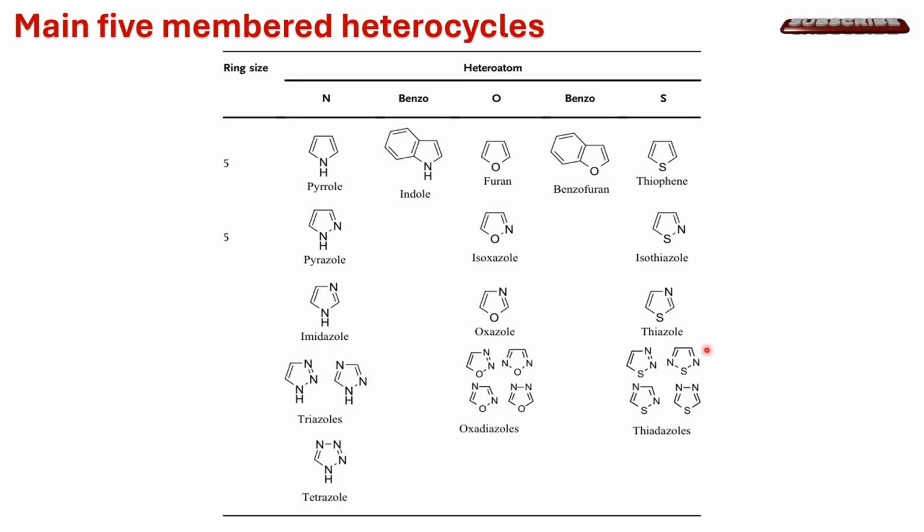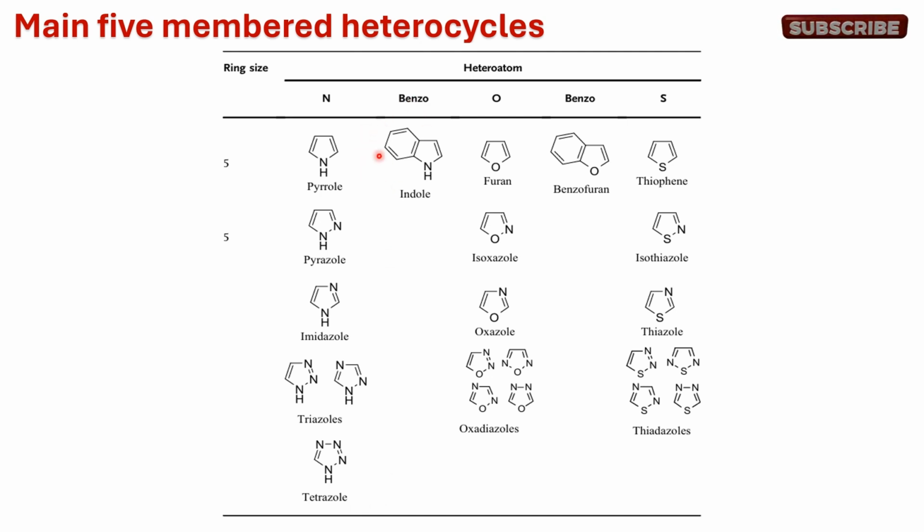Let us see the main 5-membered heterocyclic compounds. When one of the carbon of cyclopentadiene is replaced with nitrogen, it will give pyrrole. When 2 carbon are replaced at 1 and 2 position, it will give pyrazole. Similarly, when 2 carbon at 1 and 3 position are replaced with nitrogen, it will give imidazole. When we have 3 nitrogen containing 5-membered ring, that is termed triazole. It can be 1,2,3 or 1,2,4 triazole. And when 4 carbon are replaced with nitrogen, that is tetrazole.